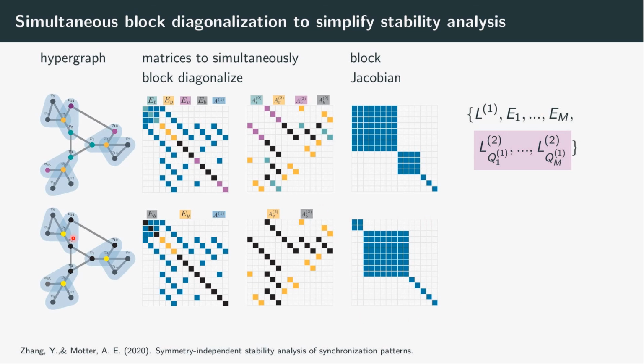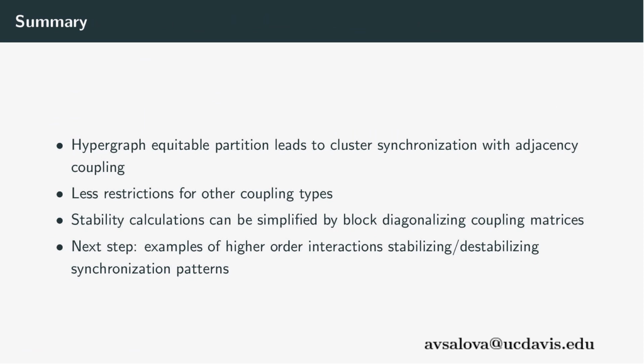To summarize, in this talk I have shown how patterns of cluster synchronization in hypergraphs can be deduced from their structure. More specifically, hypergraph equitable partitions can lead to cluster synchronization patterns in systems with adjacency coupling.